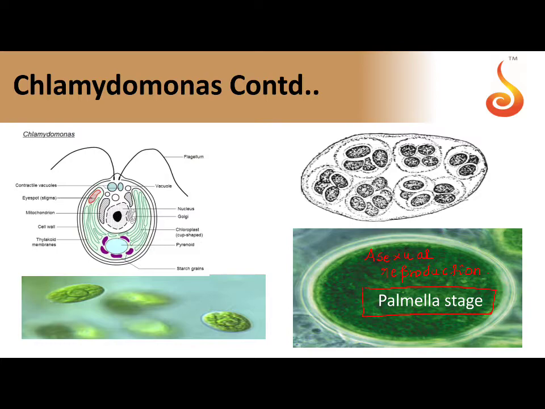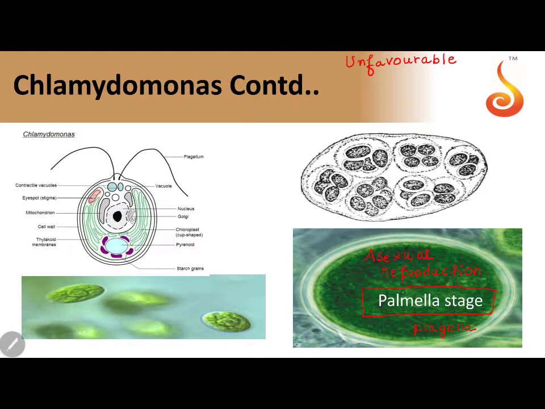In Palmella stage, I don't see flagella.